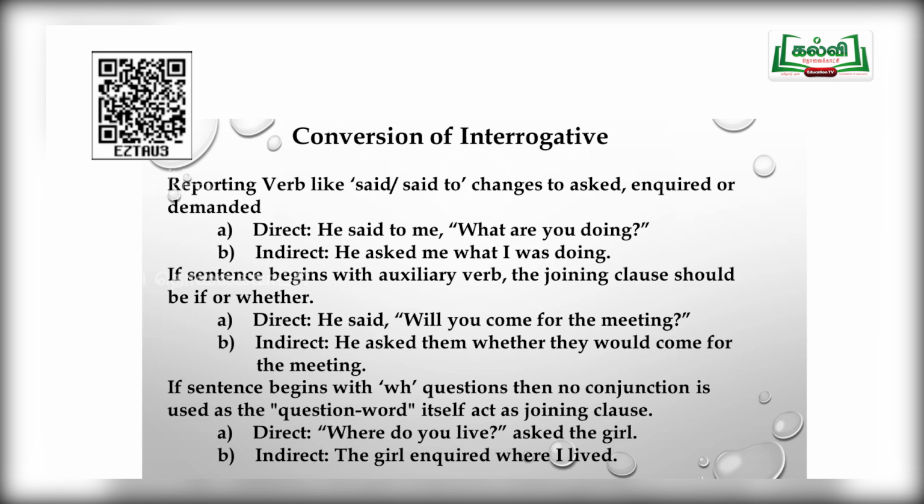See how you have to change. He asked: said will be changed as asked them whether. Okay. In yes or no type of interrogative, you will be adding the conjunction if or whether. He asked them whether they would come for the meeting. Here also the interchange of the subject and the verb: you will be changed as they and will be changed as would. He asked them, adding the conjunction if or whether, they would come for the meeting.